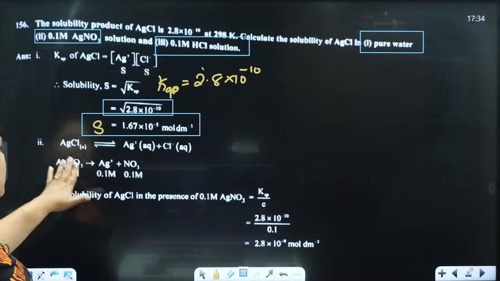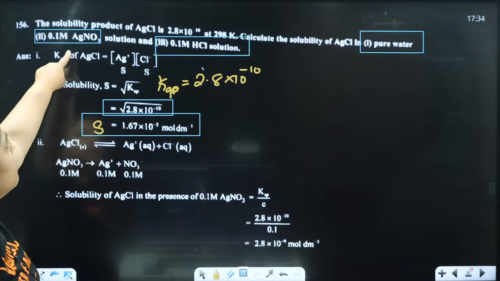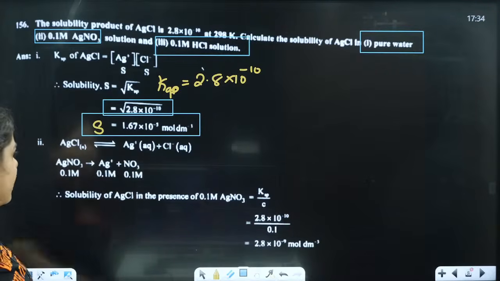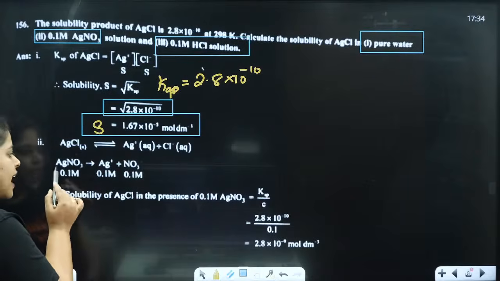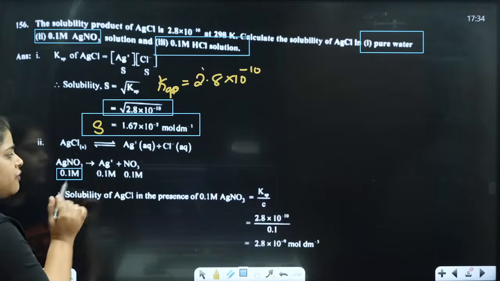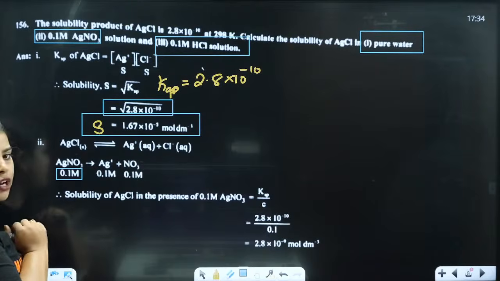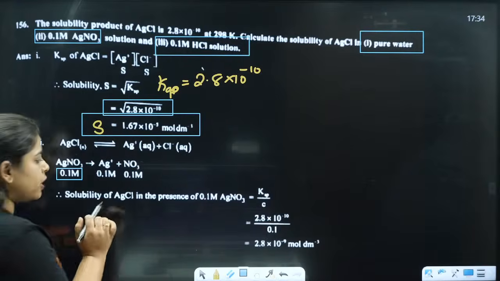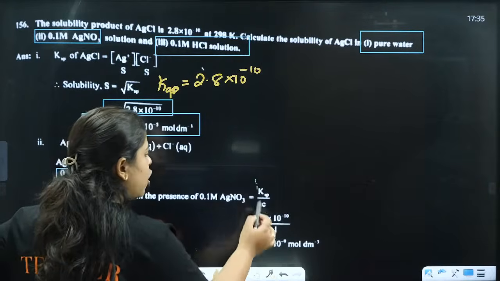Clear? Next question, what they have asked is AgCl in 0.1 m AgNO3. AgCl is going to give Ag plus and Cl minus in the aqueous medium. Now AgNO3 which is at 0.1 m, we are going to get Ag plus and NO3 minus. The molarity of that is 0.1, and it is 0.1 for both. Now solubility of AgCl in the presence of 0.1 m AgNO3 is going to be what?